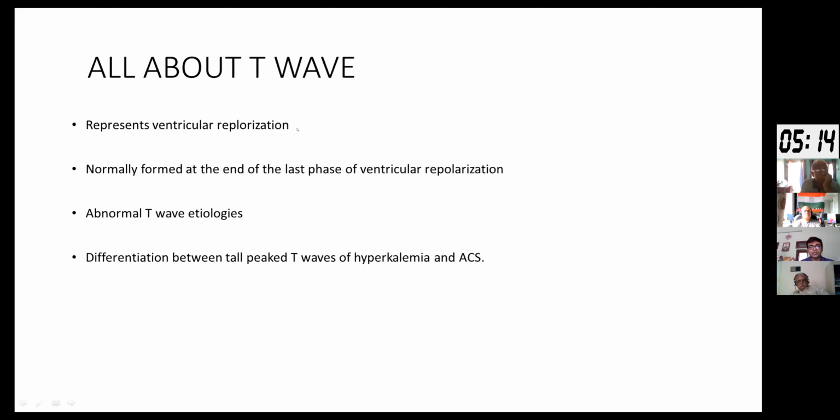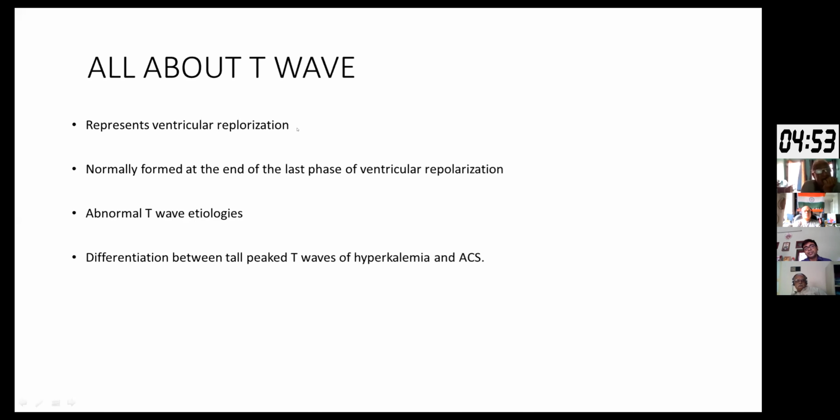So regarding T waves, there are certain things that we need to know. Normally the T wave is representative of ventricular repolarization, which is formed at the end of the last phase of ventricular repolarization. Regarding abnormal T wave etiologies, we have a host of causes. They can also be found normally in certain patients, and they can be found in abnormal conditions as well.